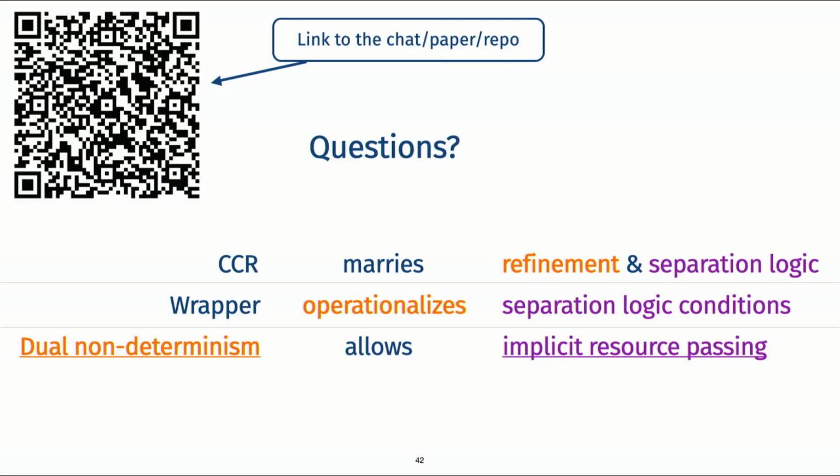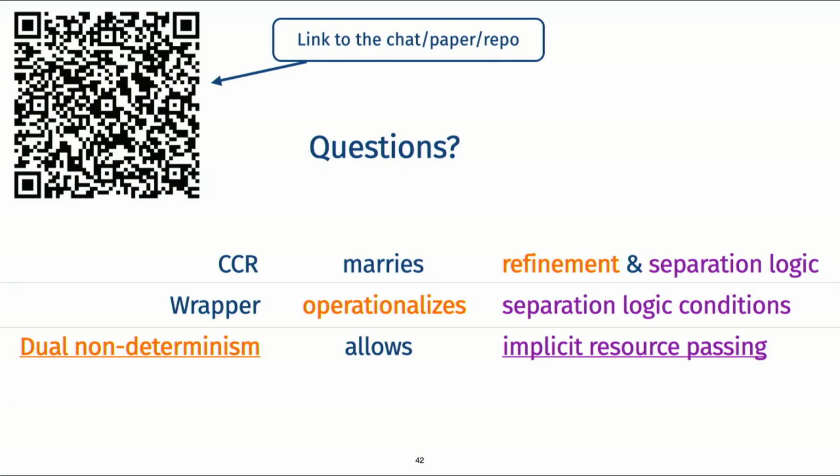Hi. I have a question about the implicit resource passing. Do you lose anything by making this implicit? As in, are there any properties that no longer hold? It's hard to answer whether we are losing something from making it implicit, but there is a gap between our support of separation logic and the full Iris, in the sense that we don't have the notion of step indexes. Which means that we are not handling these higher-order post states, and that is the major difference with the separation logic, I think.